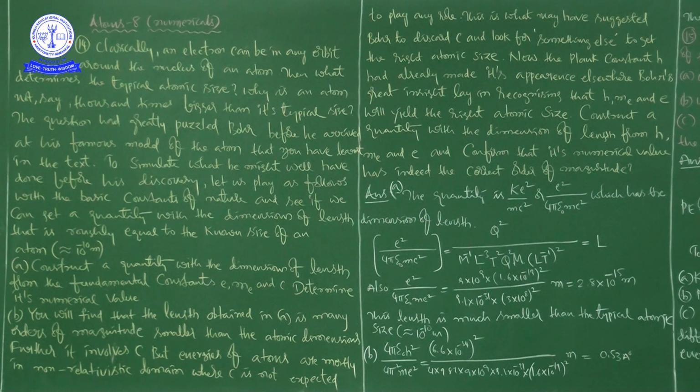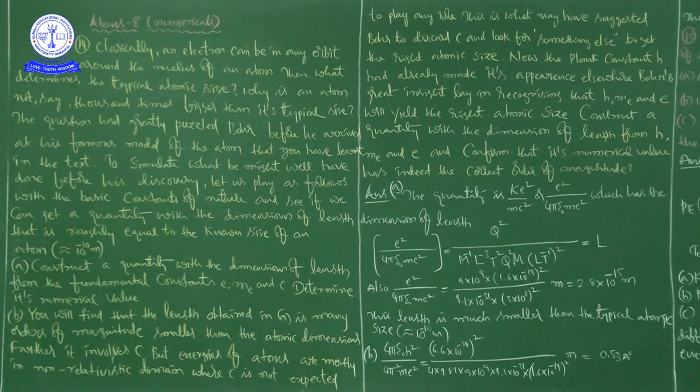In that, two things are there. One is A, asking to construct a quantity with the dimensions of length from the fundamental constants e, m_e and c, and determine its numerical value. In another, B, you will find that the length obtained in A is many orders of magnitude smaller than the atomic dimensions.